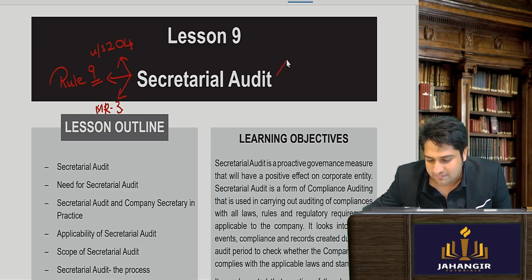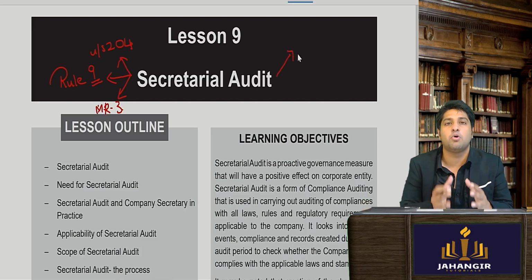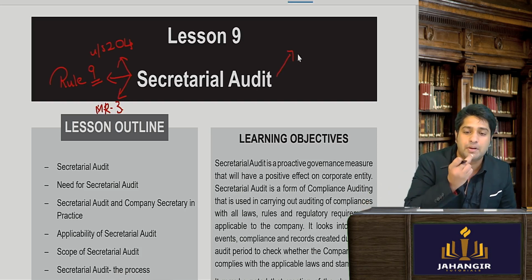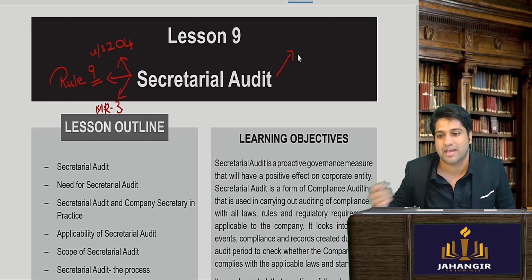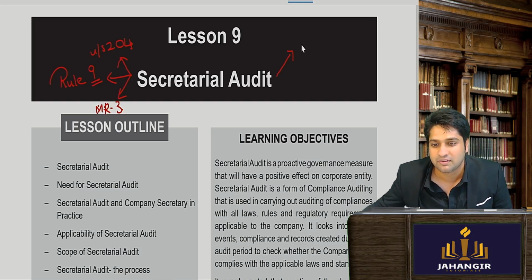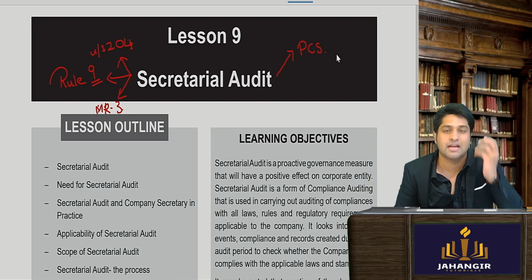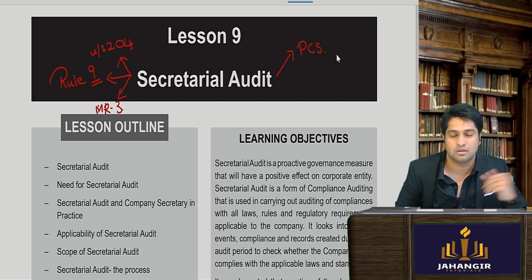Furthermore, whenever the secretarial audit report is prepared, just before I move ahead, who prepares a secretarial audit report? I think it's a fairly easy question. Yes. PCS. Okay. So it's a practicing company secretary that prepares a secretarial audit report.